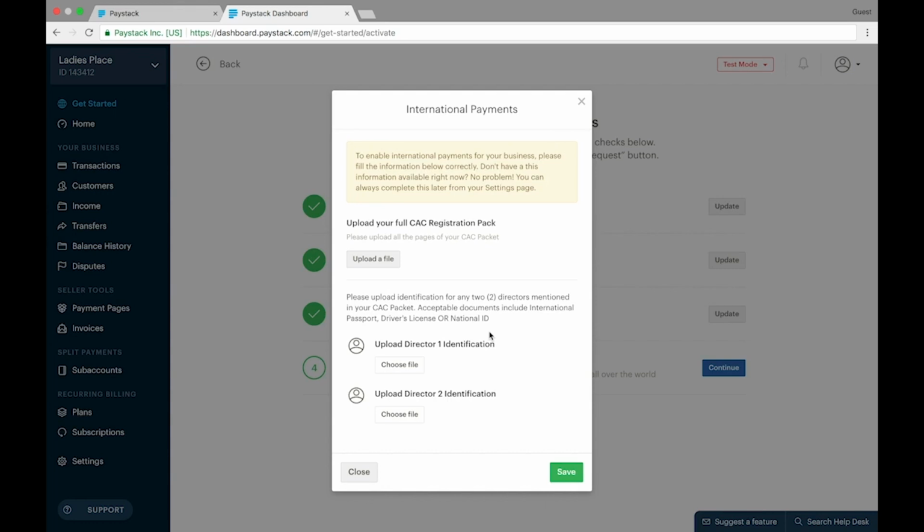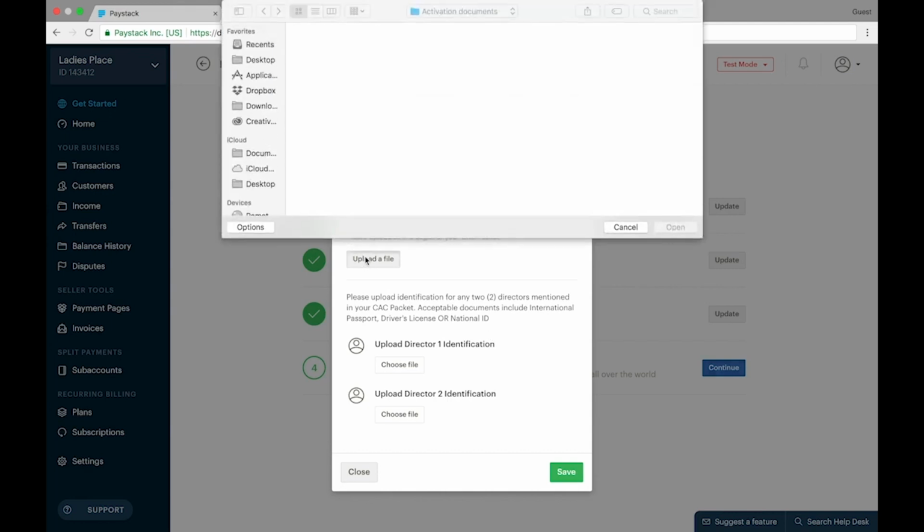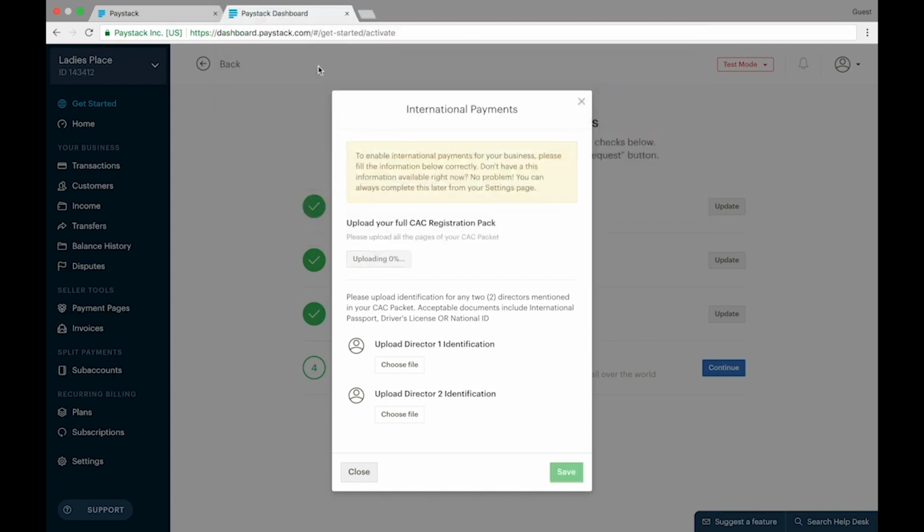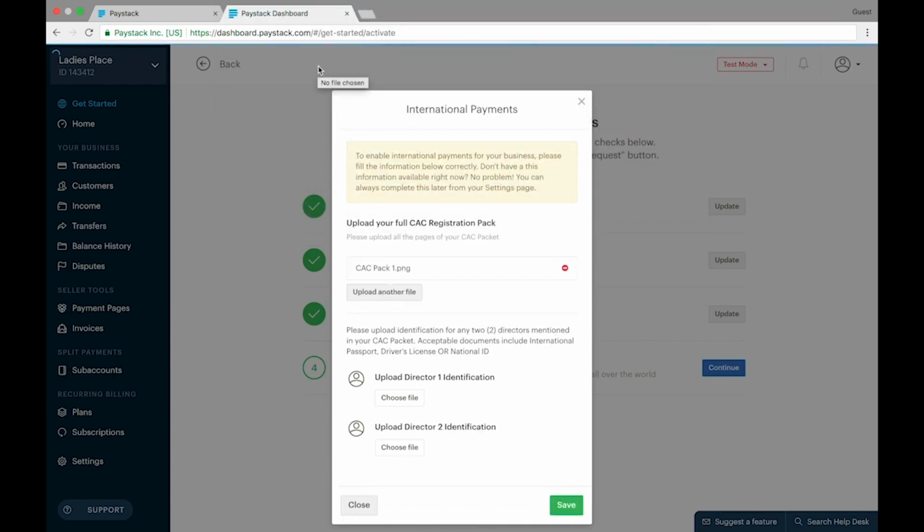ID of your company. Now, it is on this field here, you click on the upload a file button and provide your CAC pack. Now, your CAC pack is the complete registration pack that the CAC gives to you after your company is registered. This pack usually has a lot of forms, and one of the forms, which is called the CAC Form 7, is the form that has a list of all the directors of a company.